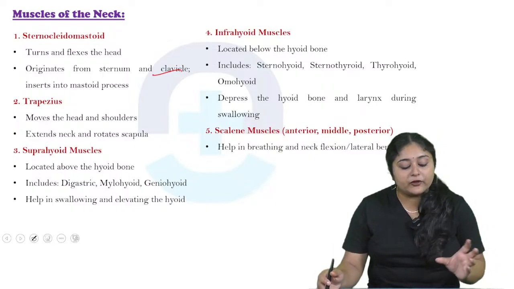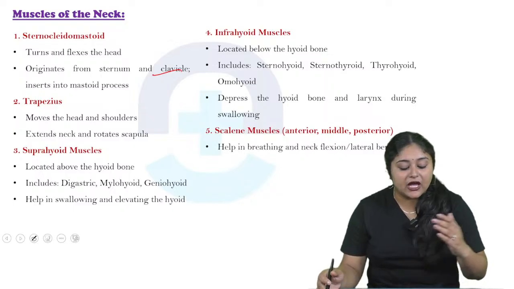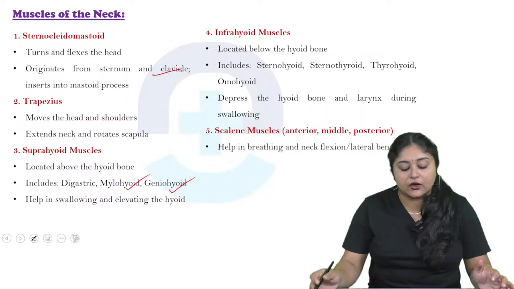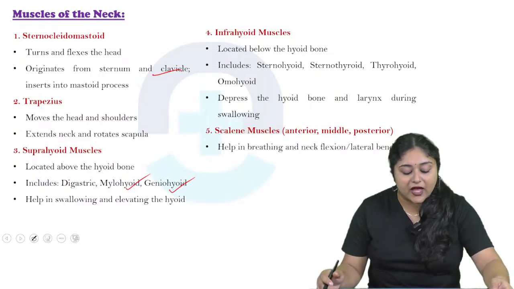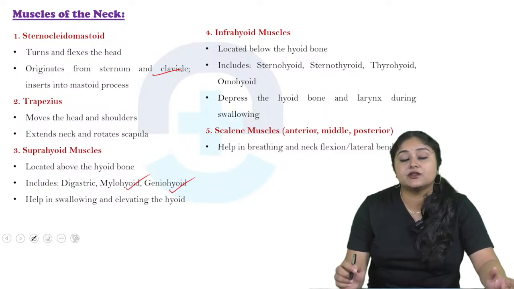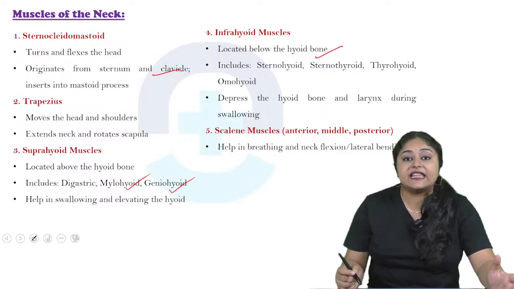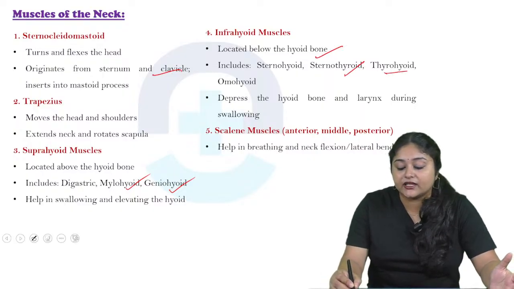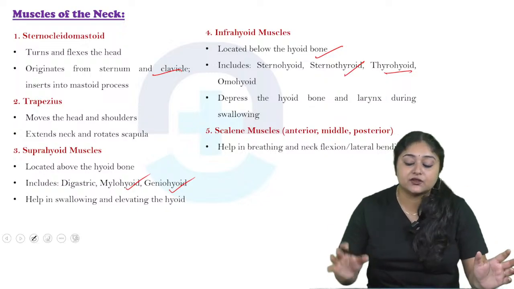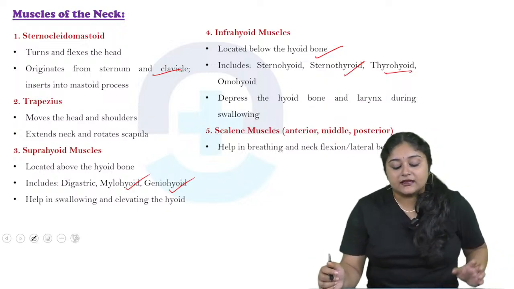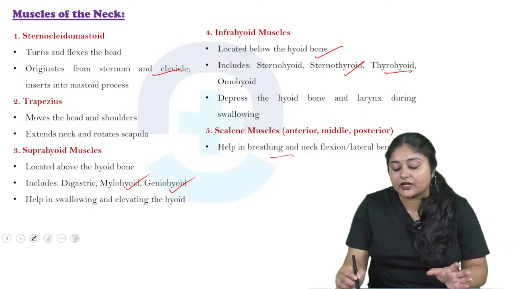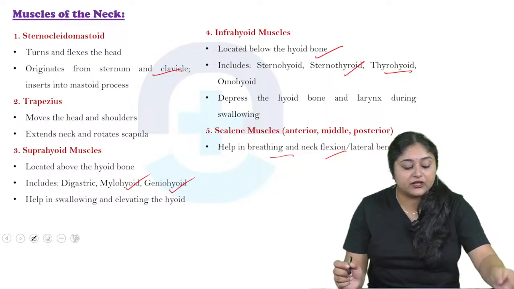Now the suprahyoid muscles, which are located above the hyoid bone and include the digastric, mylohyoid, as well as the geniohyoid. They help in swallowing and elevating the hyoid bone. Now the infrahyoid muscles, located below the hyoid bone, which include sternohyoid, sternothyroid, thyrohyoid, as well as omohyoid, and depress the hyoid bone as well as the larynx during swallowing. Then scalene muscles, anterior, middle, as well as posterior, which help in breathing and neck flexion as well as lateral bending.